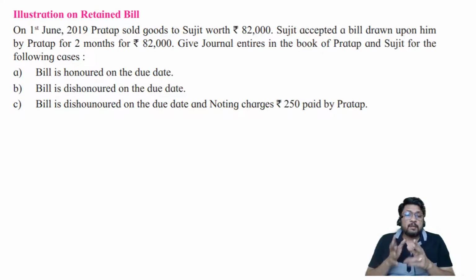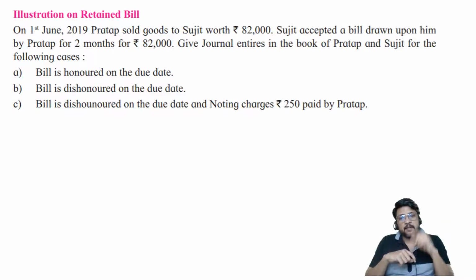So if you remember my second lecture, the last part of the second lecture, I had told you about 2 different things. What can happen in the life of a bill of exchange and what can happen at the end of its life. What can happen in the life of a bill of exchange? There we had specified 4 different possibilities. The first possibility was the bill may be retained. There was a triangle pyramid I had drawn at that time. First possibility was bill may be retained, green color.